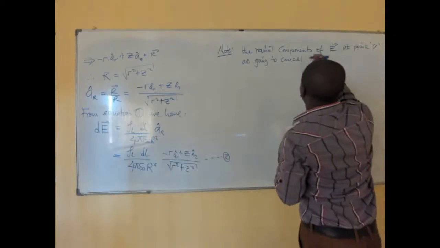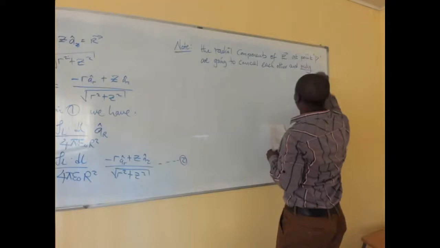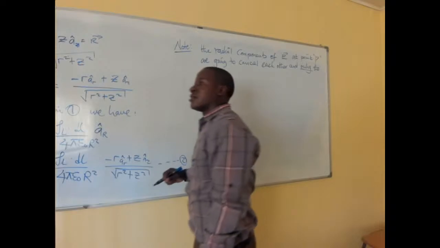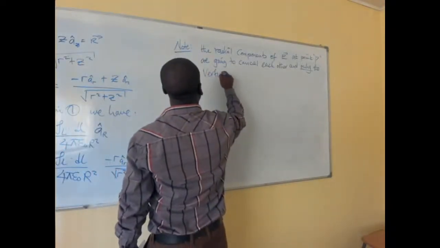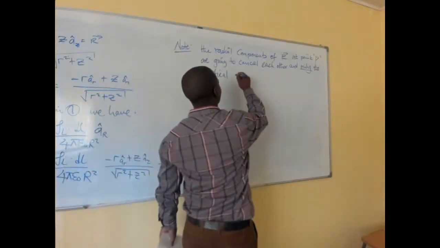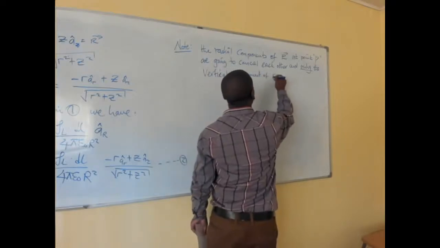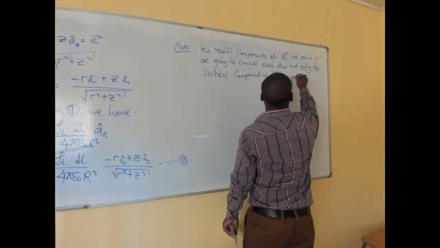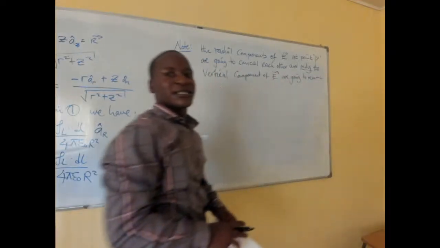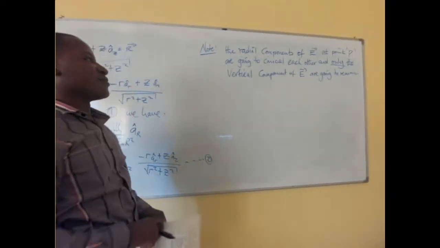They are going to cancel each other, and only the vertical components of E, not the radial, but the vertical, are going to remain. As simple as that. So only the vertical components of E are going to actually remain. Simple as that.